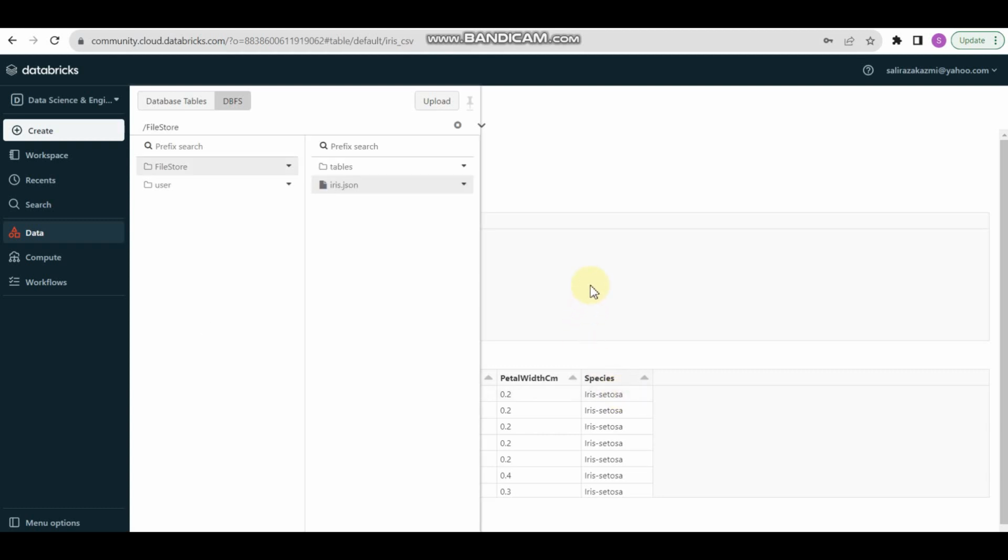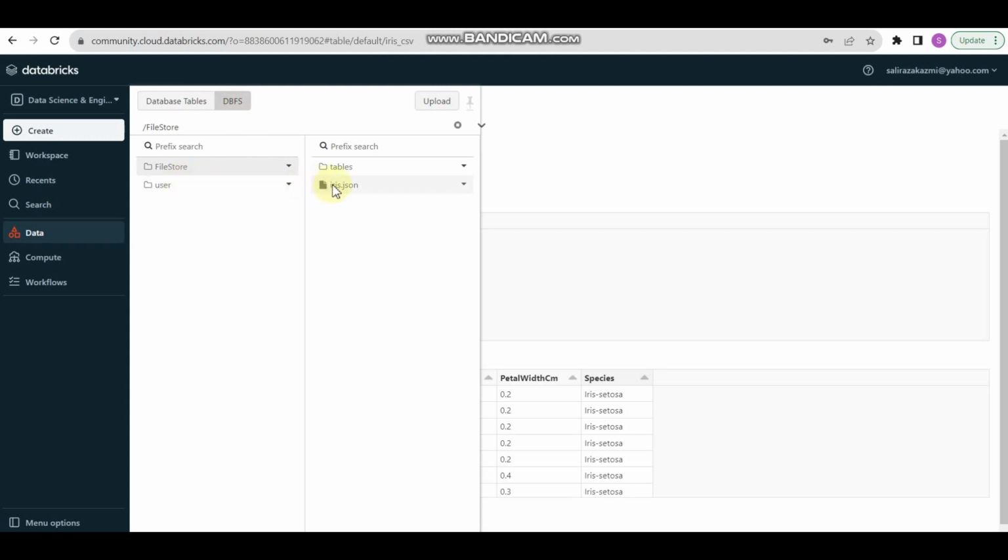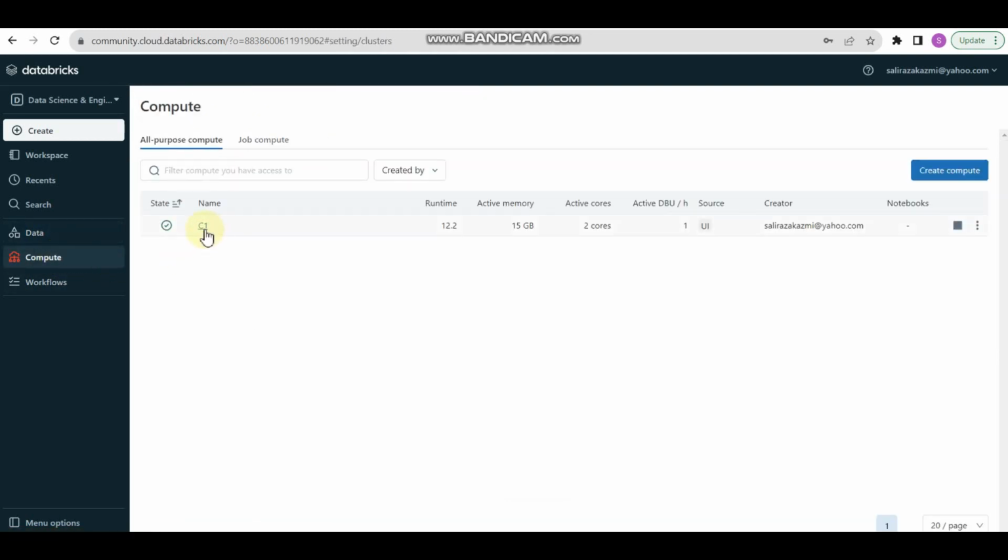So the iris.json file is available, and keep in mind that it is a semi-structured data file, right? So we have a structured file iris.csv in a database table, and in DBFS we have a semi-structured file. So we upload both files in our data lake, and the data lake is associated with the cluster, right?